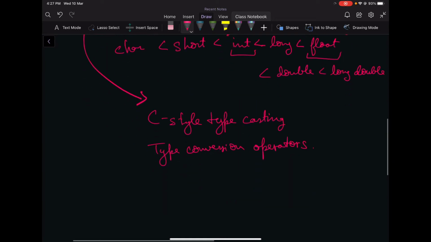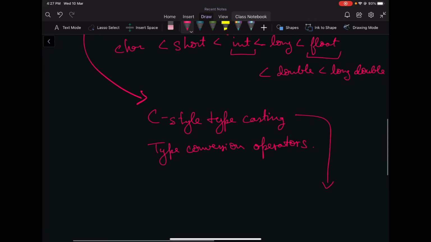In C-style typecasting, if we want to convert an expression into a certain data type, we just write that data type in brackets, and then we write the expression. Here comes the data type, and here comes the expression.